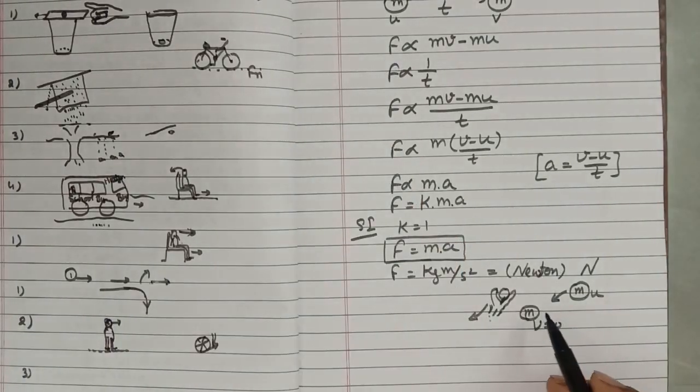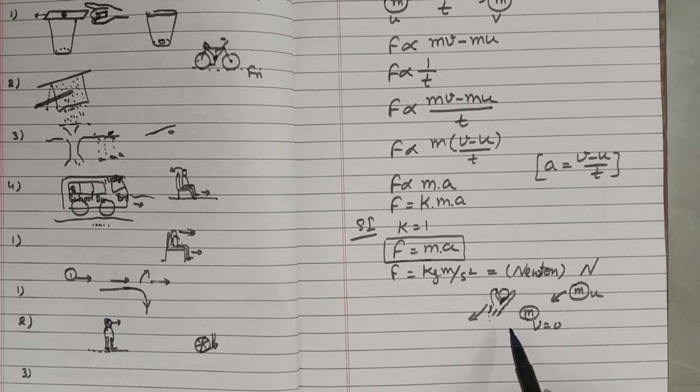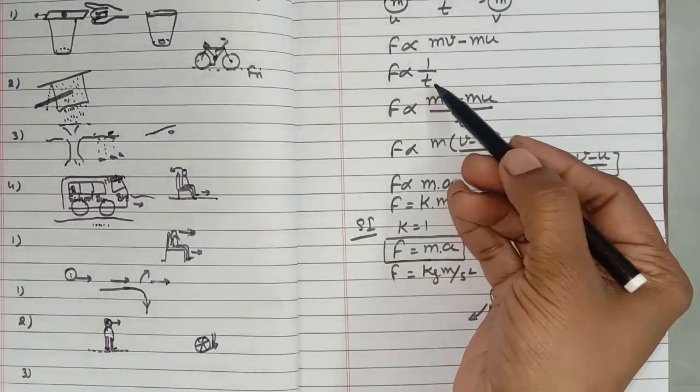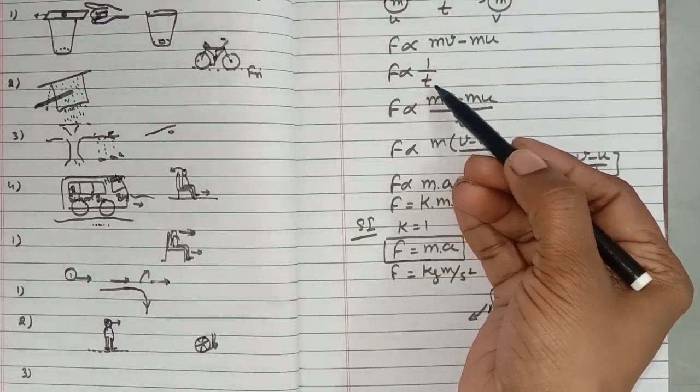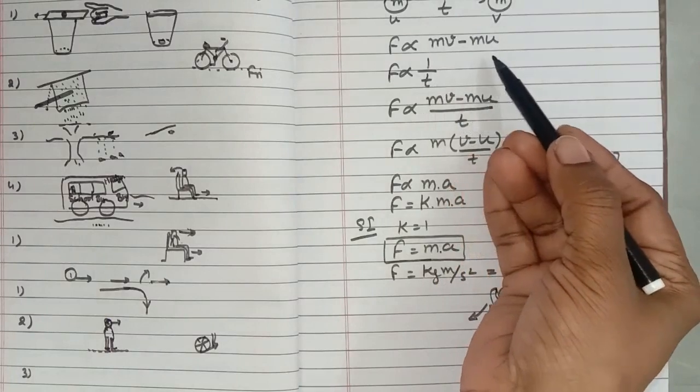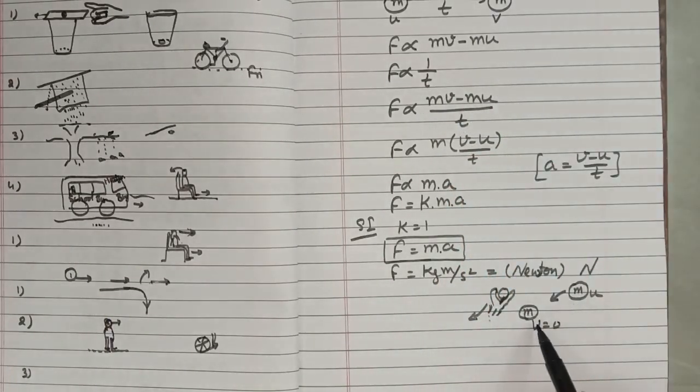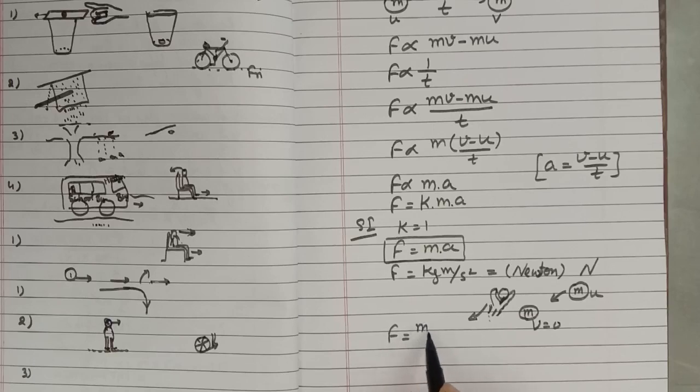Now if you suddenly catch this ball, what happens? Actually, you are taking a smaller time for changing the momentum to 0. Earlier there was some momentum, you are making it zero, and you are taking less time, since we know that F is directly proportional to the change in momentum upon time.